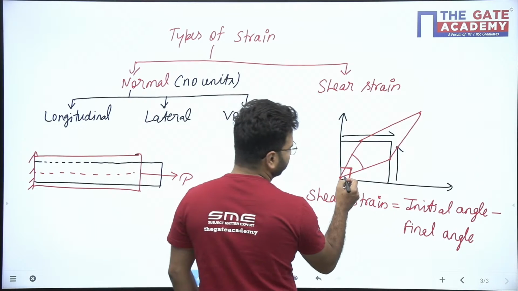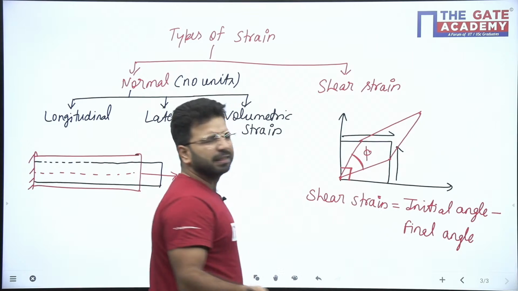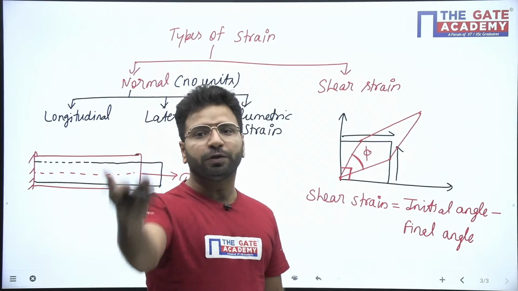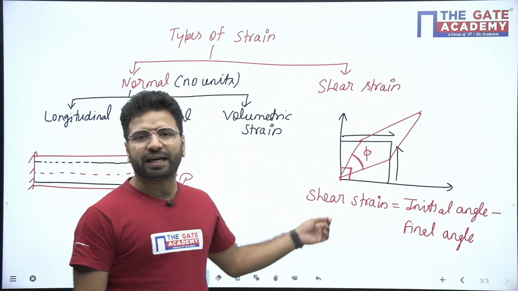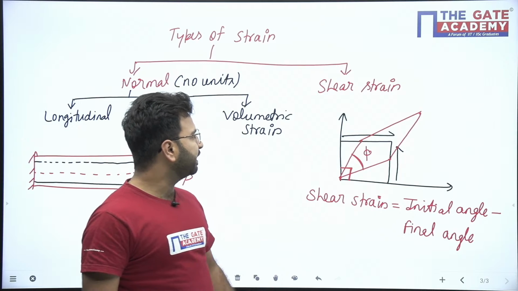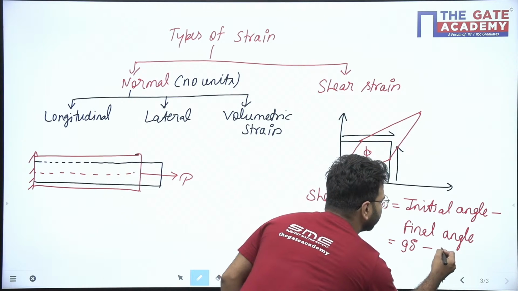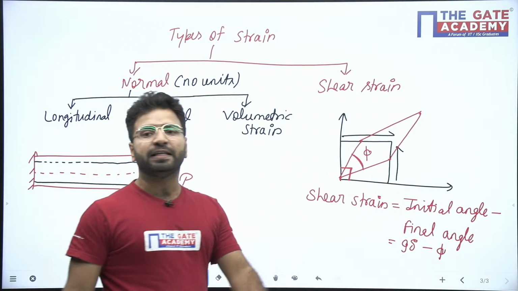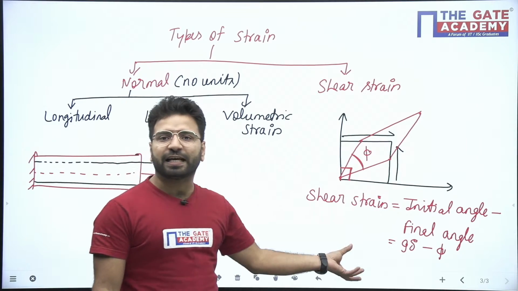Previously it was 90 degrees. Now let us say some angle is there, phi. Some angle will definitely be given to you in the question. So this is 90, this is phi now. What is the shear strain here? The initial angle is 90 degrees, the final angle is phi, so 90 minus phi is my shear strain. You have to remember it is always initial angle minus final angle.